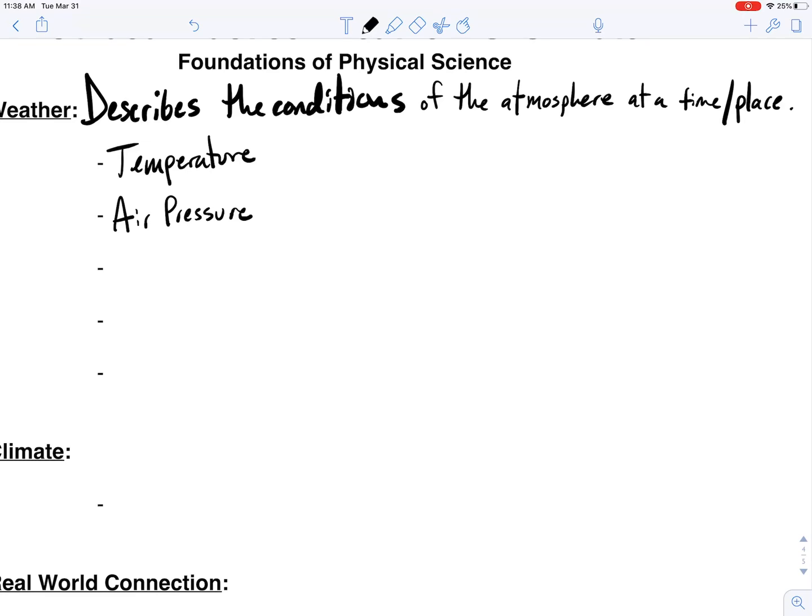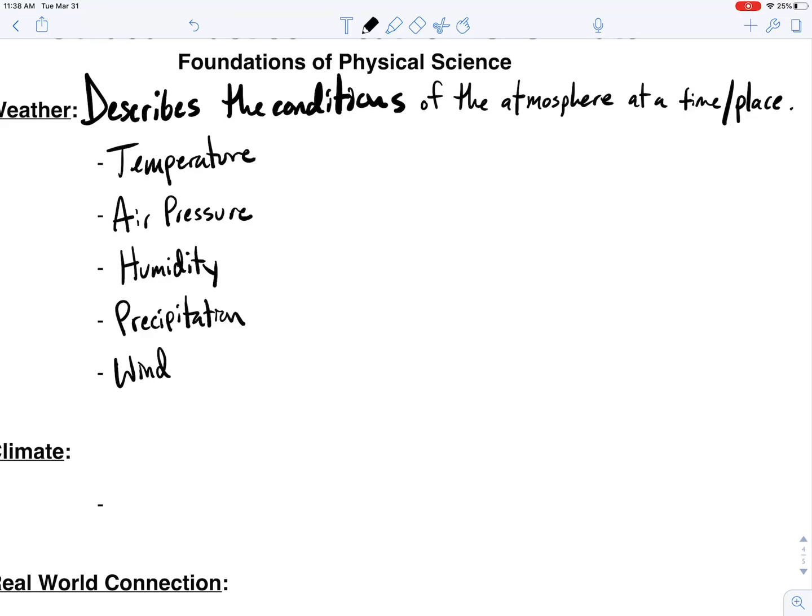We said your average air pressure at sea level is about 15 pounds per square inch, but that fluctuates depending on high and low pressure systems moving through. There are slight changes, but nevertheless, there are differences in air pressure, and that can cause a lot of different weather things. We'll talk about that a couple classes from now. Humidity is a big one. How much water is in the air on a daily basis? That affects our weather. That's a weather reading we can do. Precipitation, which is any form of water falling from the sky, whether that be rain, hail, sleet, snow, all those different things are precipitation. And then wind is another weather reading that we could do, another thing we could keep track of in terms of weather.